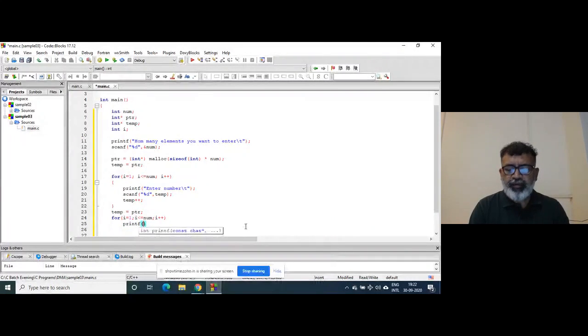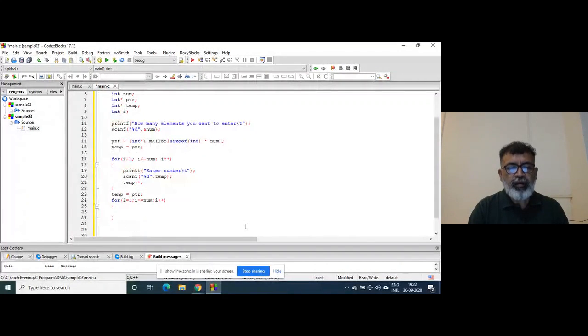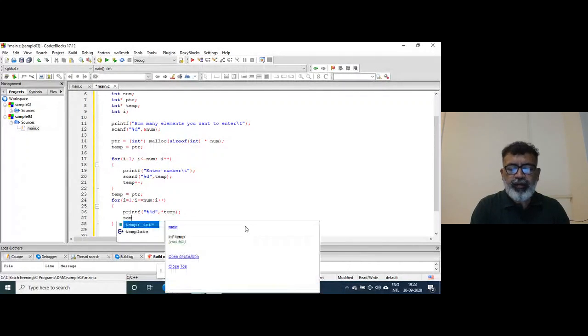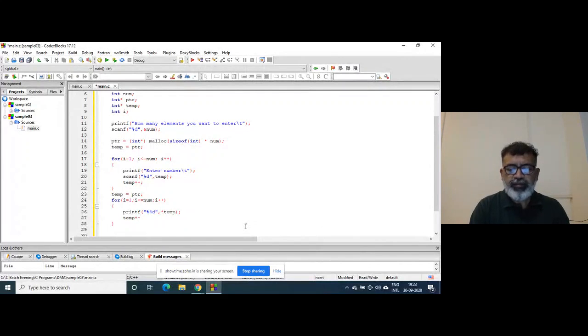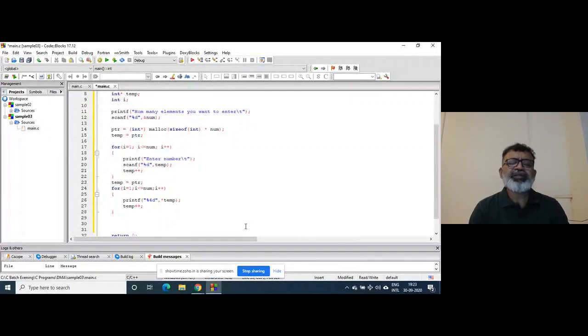I print here %d, and I will write *temp, right? And temp plus plus. What we are doing, we are just storing elements and trying to access them. That's it.